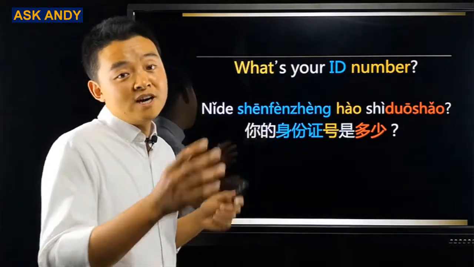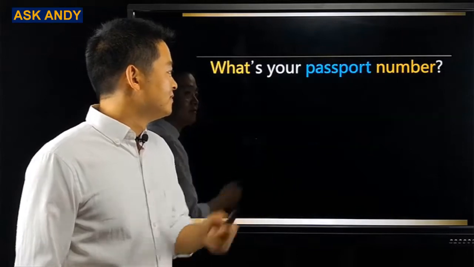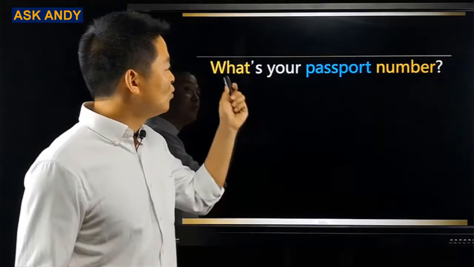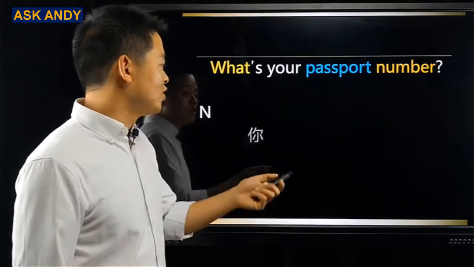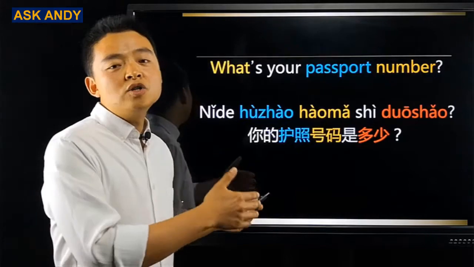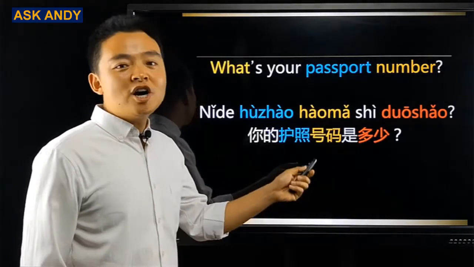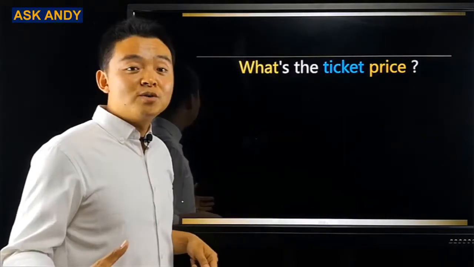When it comes to what number, that what would be 多少. This important question. What's your passport number? Again, what number? It refers to numbers. So it is 你的护照号码是多少?